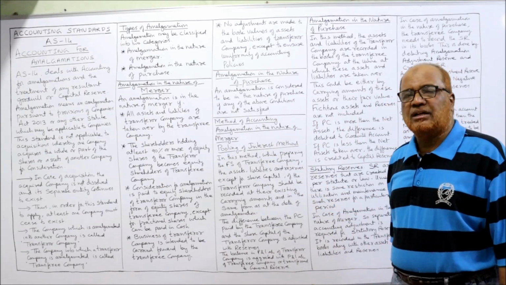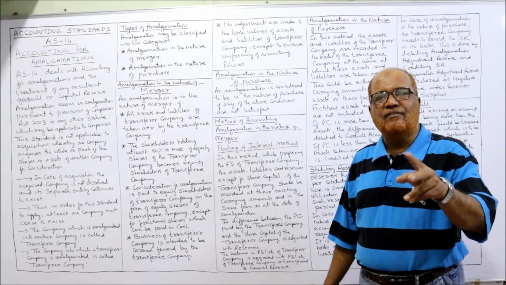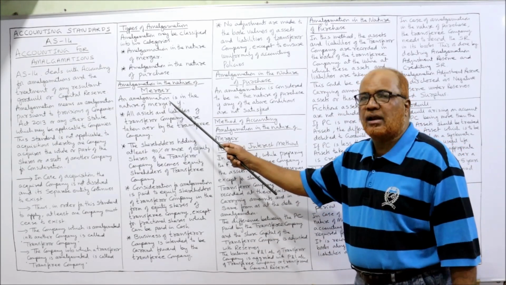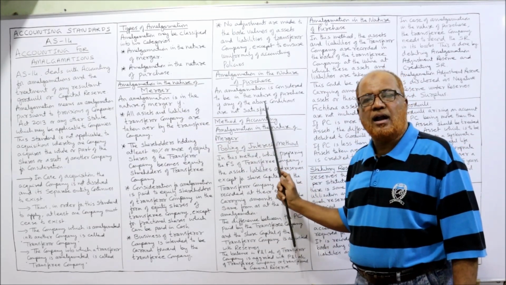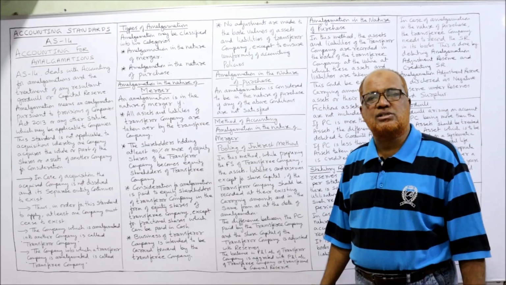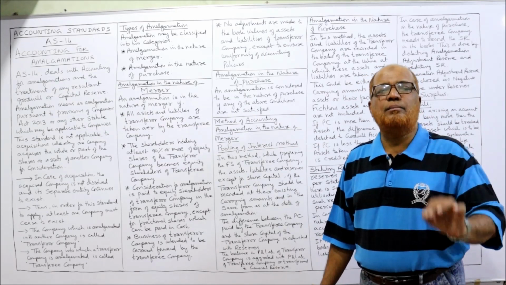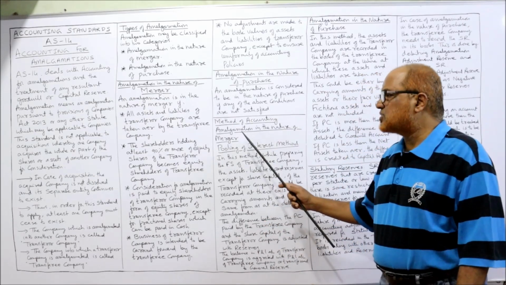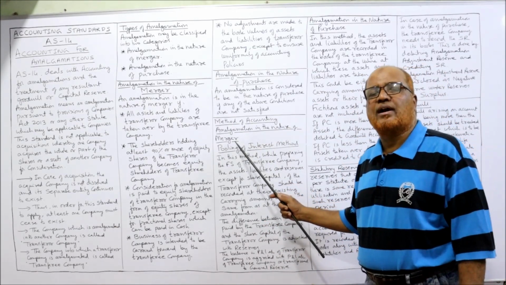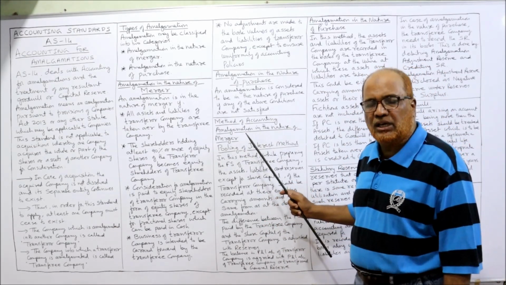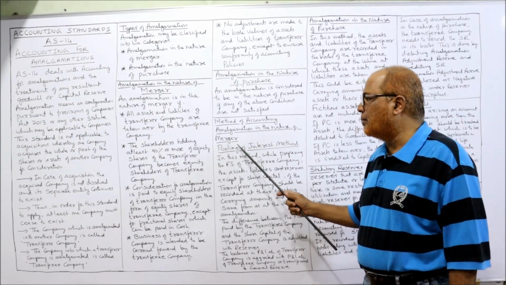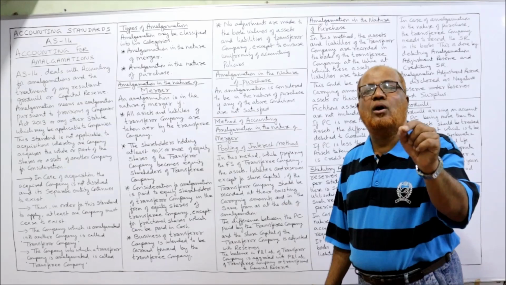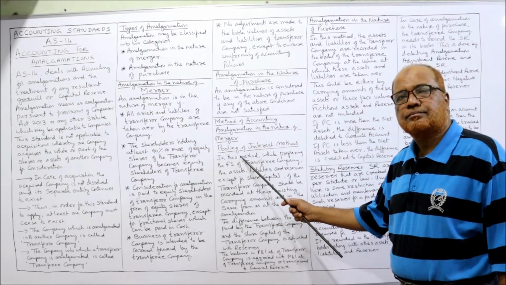Now, accounting, method of accounting. What is the difference in accounting method in case of amalgamation in the nature of merger and amalgamation in the nature of purchase? Definitely there is a different method adopted for merger and purchase. So first of all, we'll discuss what is the method of accounting if the amalgamation is in the nature of merger. The method to be adopted is called pooling of interest method.